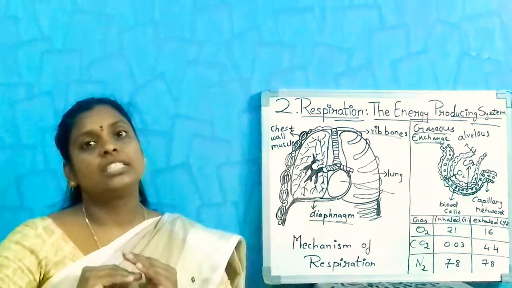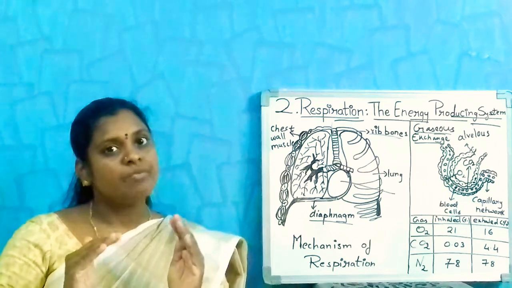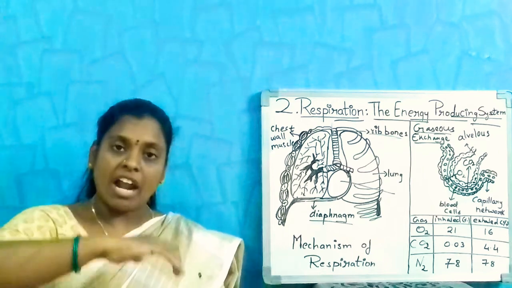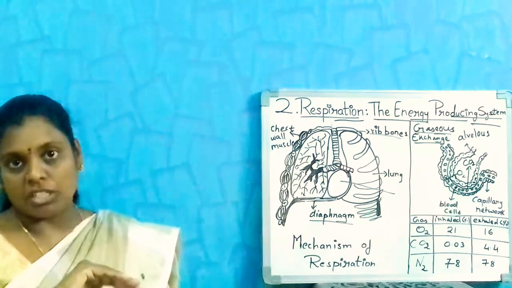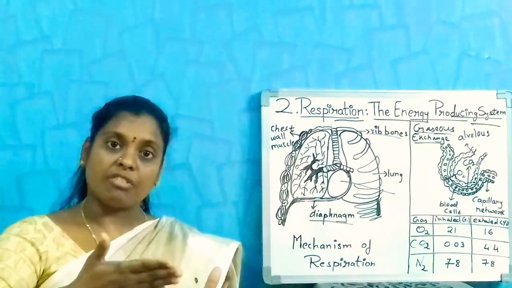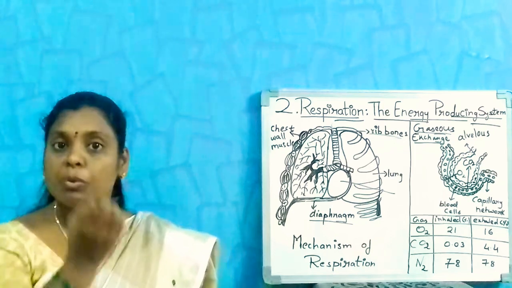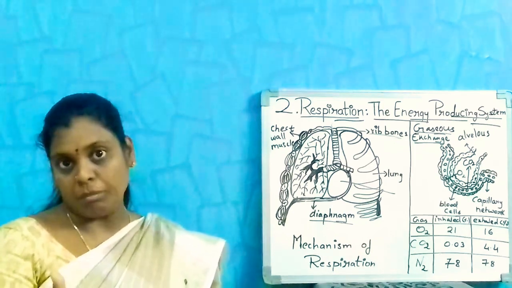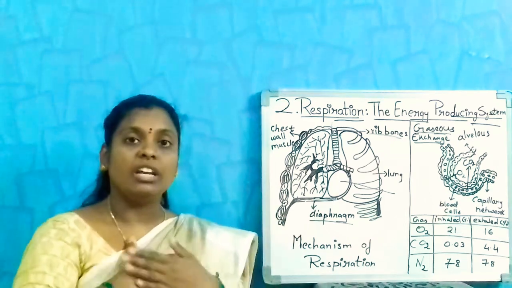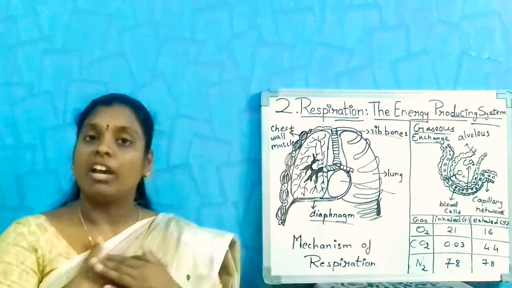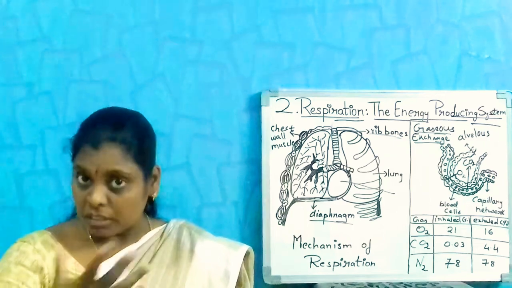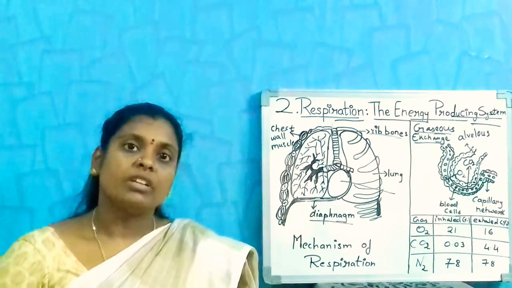Then the lungs decrease in size, pushing the air out. Automatically, because of the changing shape of the diaphragm, that is the contraction and relaxation of this diaphragm, the lungs are able to push air in and out. So this is the process. You can feel it by keeping your hand on your chest while running. You will get a feel of what you call just breathing.